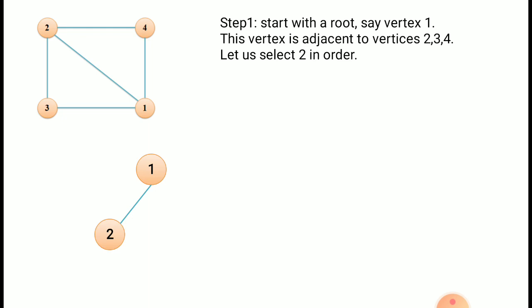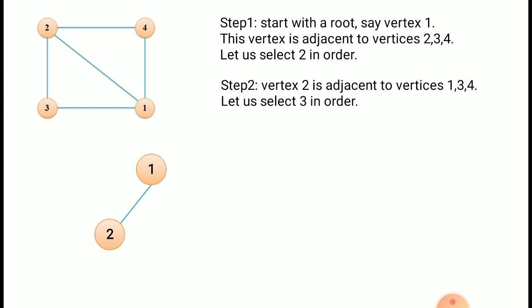Now for 2, adjacent vertices are 1, 3 and 4, but 1 is already visited and the remaining two vertices are 3 and 4. So in order, let us take the next vertex as 3. From 2, let us take 3. For 3, adjacent vertices are 2 and 1, but both are already visited.